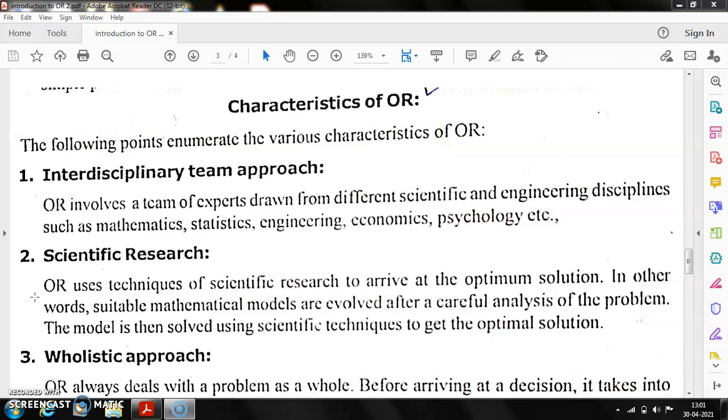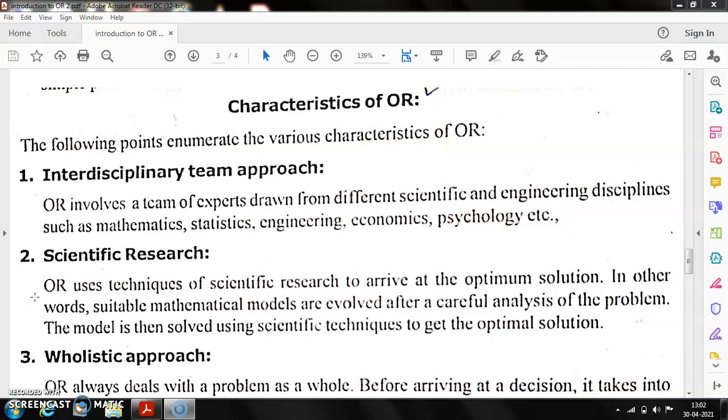In the previous class we discussed the introduction to operation research, some of the problems, and the definitions and limitations of OR. In this class we are going to study the characteristics of OR and some of the phases of OR. First we will discuss the characteristics or properties of operation research.